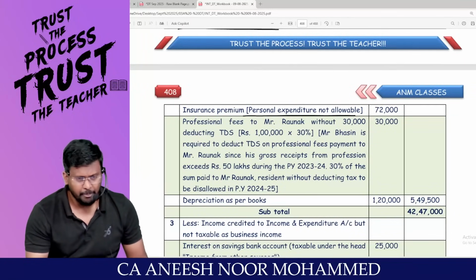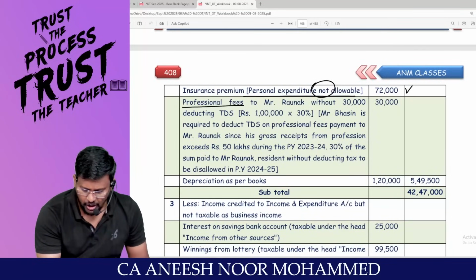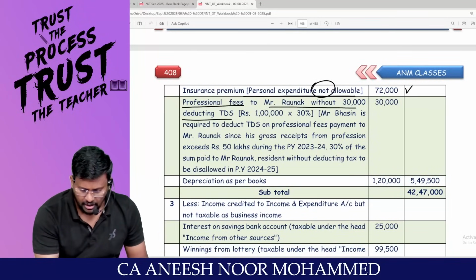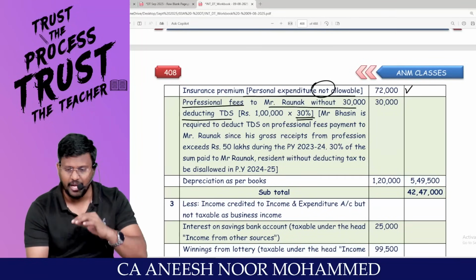Insurance premium, personal expenditure, is not allowed. Hence, it has to be added back. Professional fee to Mr. R without deducting TDS. So, 1 lakh into 30%, 30,000 should be added back.